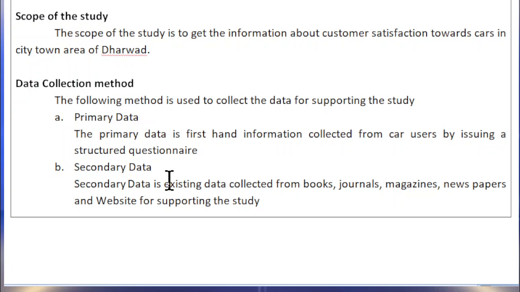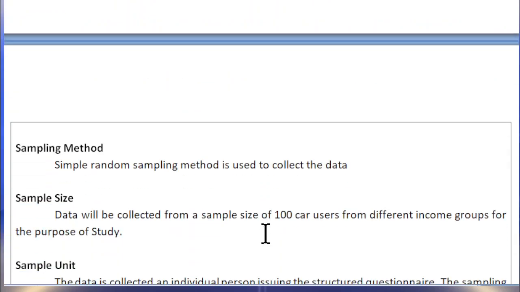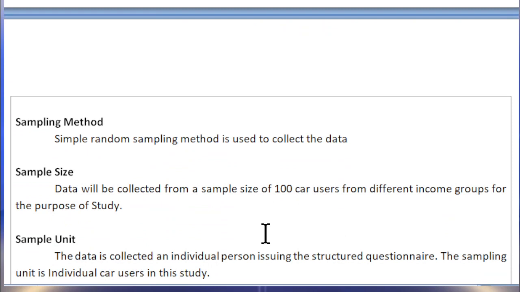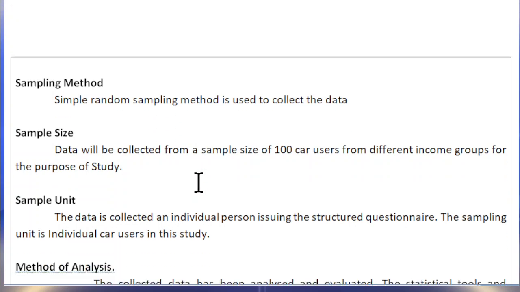Secondary data is existing data collected from the books, journals, magazines, newspapers, websites for supporting the study. The secondary data is always collected from the books, journals, magazines, newspapers, and nowadays website is the most popular secondary data collecting source. Sampling method. Here there are various kinds of sampling methods, but normally most of the researchers use simple random sampling method to collect the data.